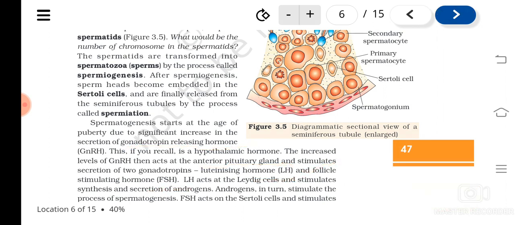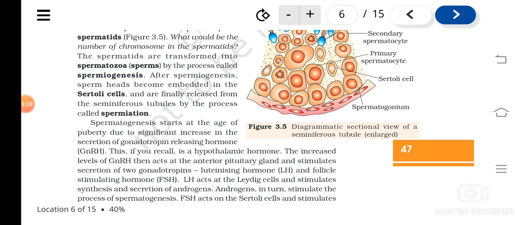So just think, during puberty, when a boy child attains puberty, what happens in them? The hypothalamus produces GnRH, gonadotrophin releasing hormone. When this GnRH increases, they work on the anterior pituitary gland and stimulate two gonadotrophins. What are the two gonadotrophins? LH and FSH.